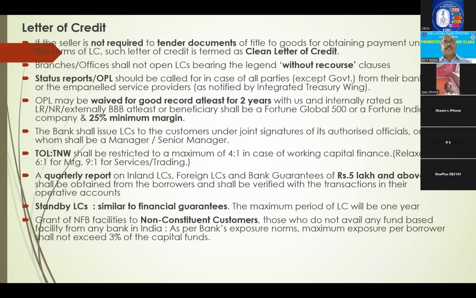Next, branches shall not open without recourse clause. Status report or OPL should be called. Normally, while issuing, we will call for the beneficiary status report. Suppose it is a government party, our party. In such case, it is waived.